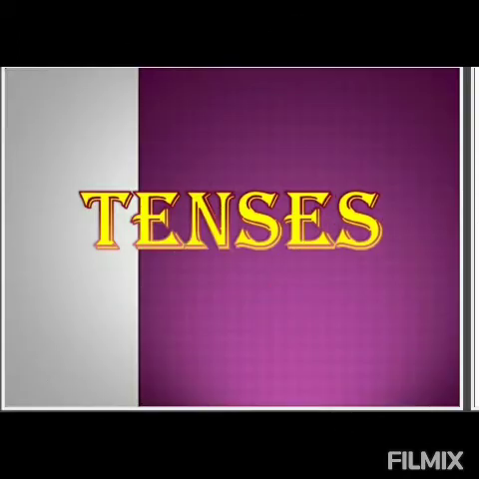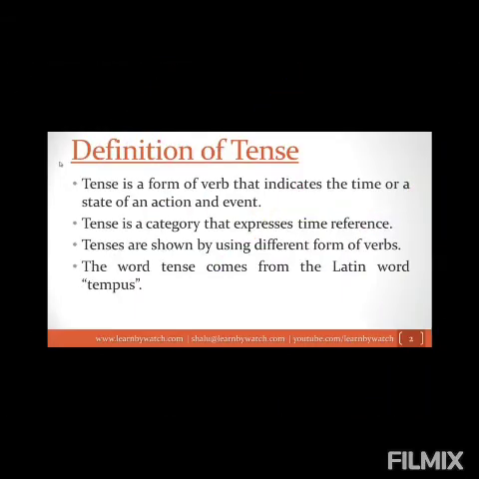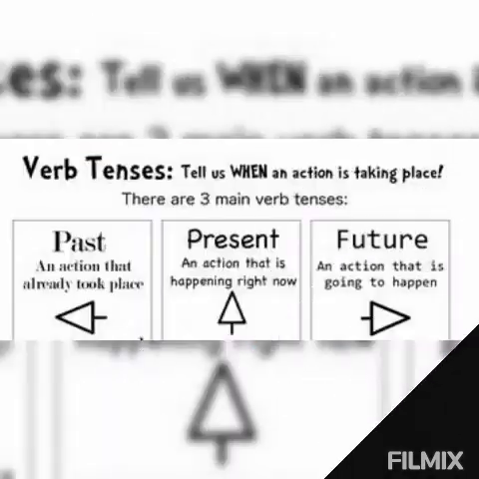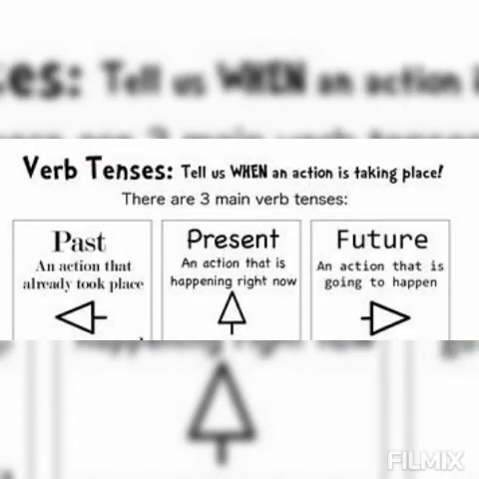Today, we are going to learn rules of tenses. What is tense? Tense is a form of verb that indicates the time or a state of an action and event. Tense is a category that expresses time reference. Tenses are shown by using different forms of verbs. The word tense comes from the Latin word tempus. Verb tenses tell us when an action is taking place.